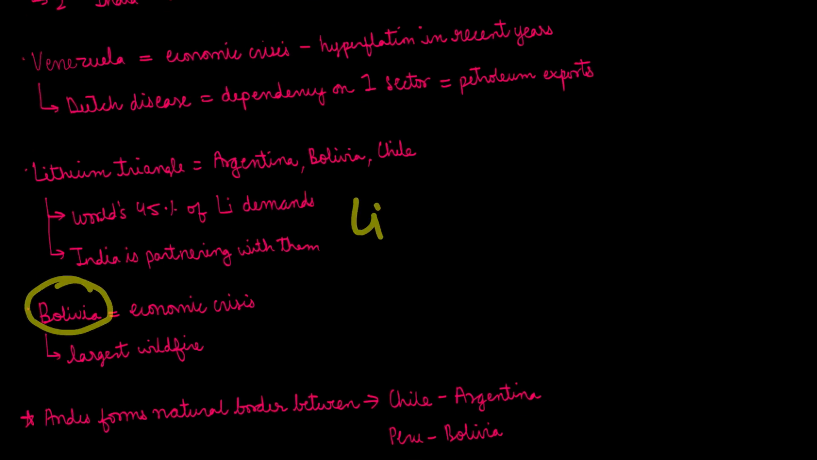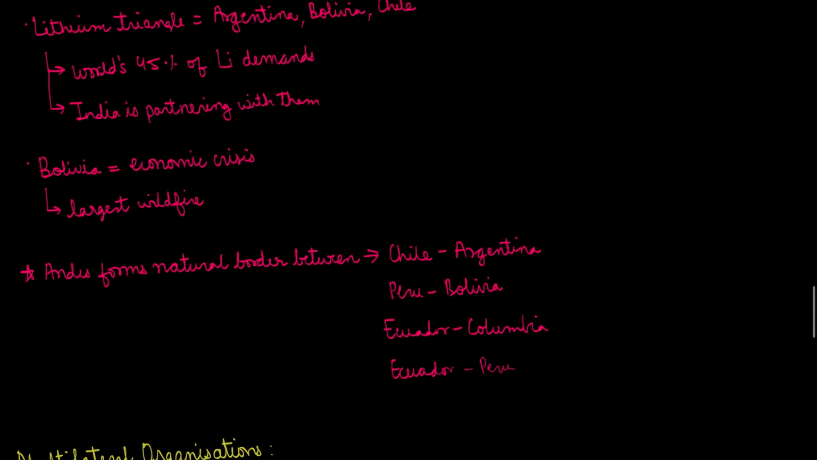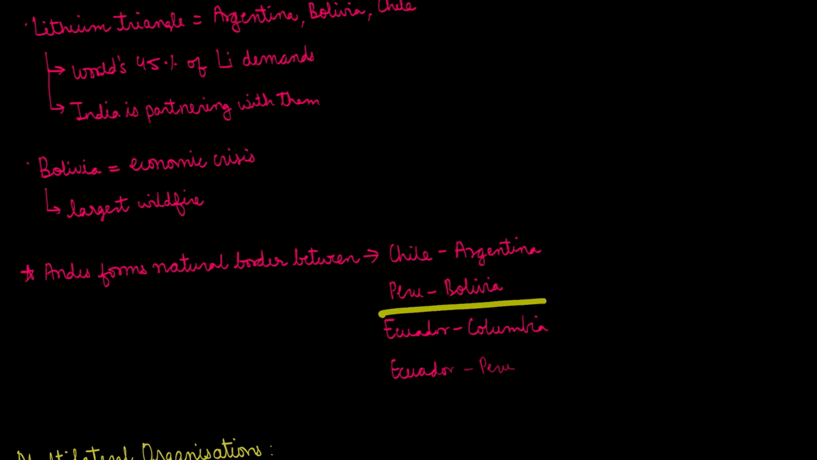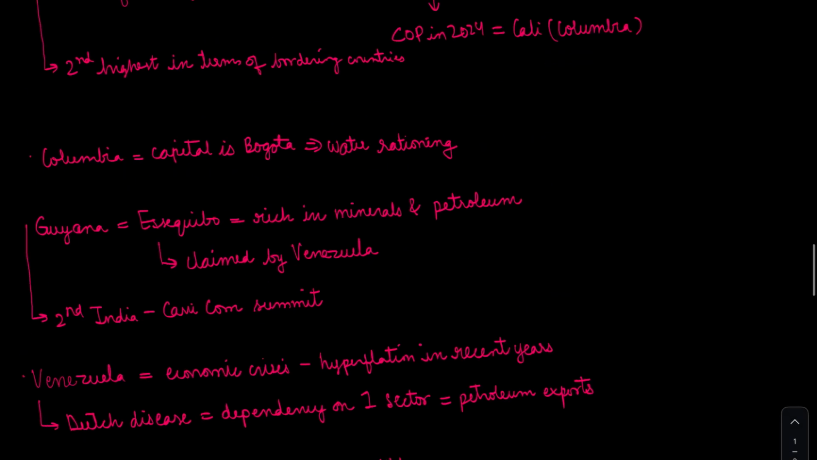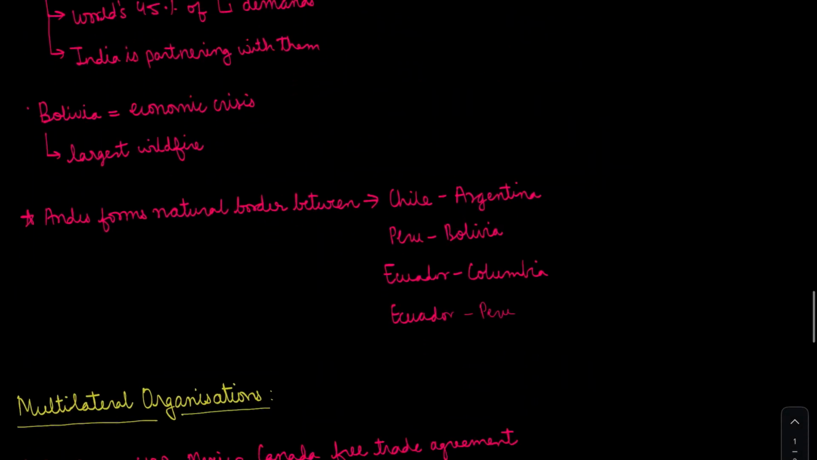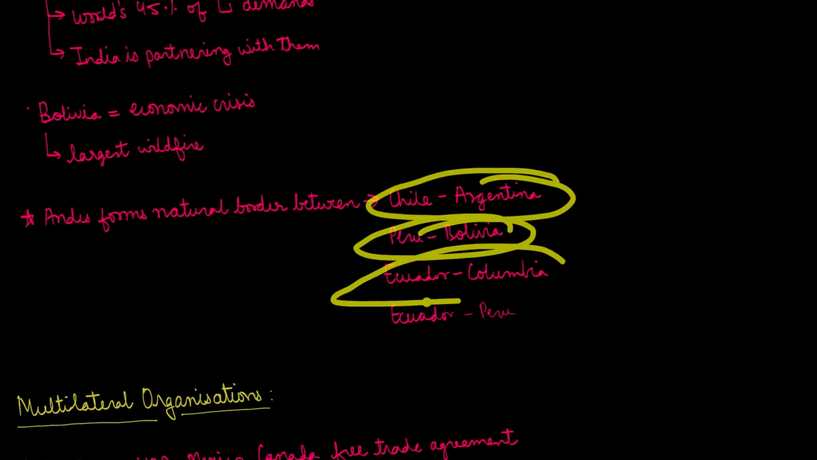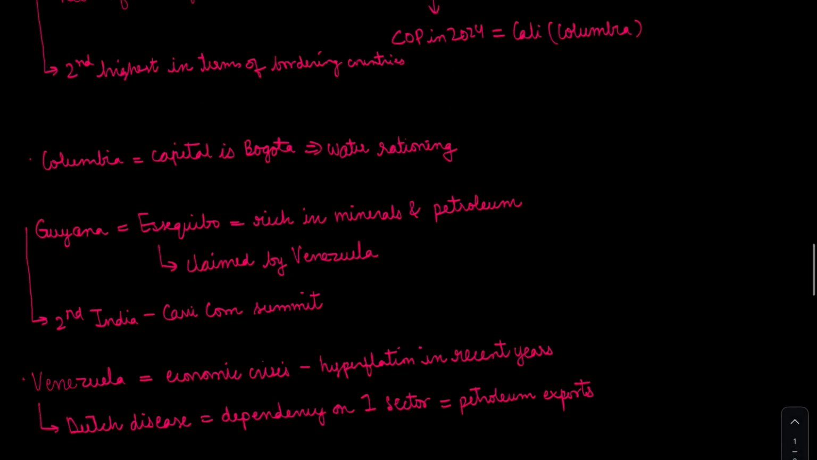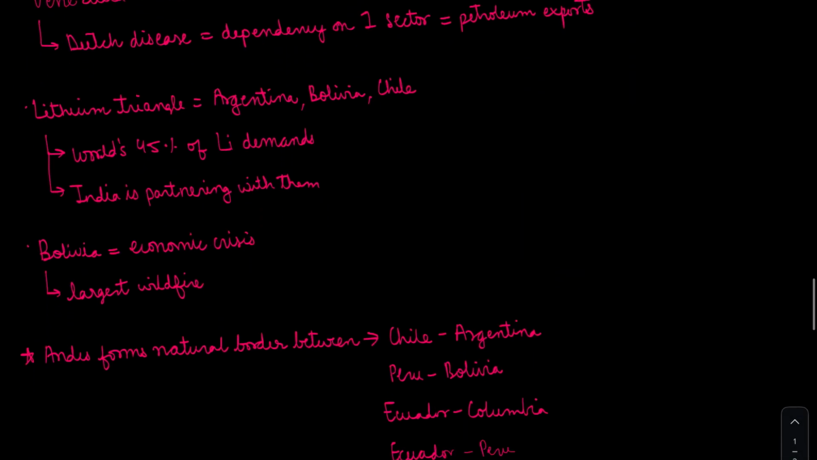Then comes the country of Bolivia. Bolivia is also facing an economic crisis. It has faced the largest wildfire in recent times. Andes form a natural border between Chile and Argentina, Peru and Bolivia, Ecuador and Colombia, Ecuador and Peru. So the Andes go like this, right from here. This is the Andes range. These are also old fold mountains.